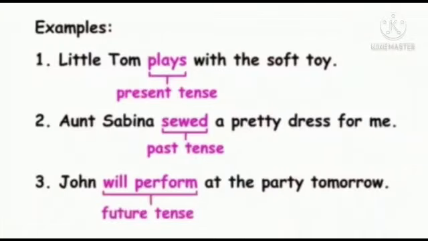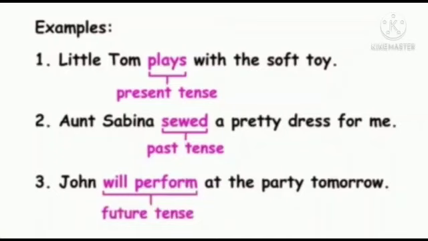Okay, next we are going to see present tense, past tense and future tense through examples. First example, little Tom plays with the soft toy. Here plays is the present tense. Second one, Sabina stitched a pretty dress for me. Here stitched means past tense. So this action has already happened.